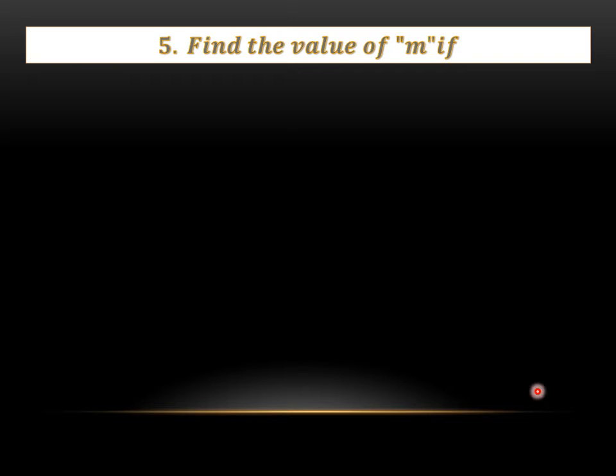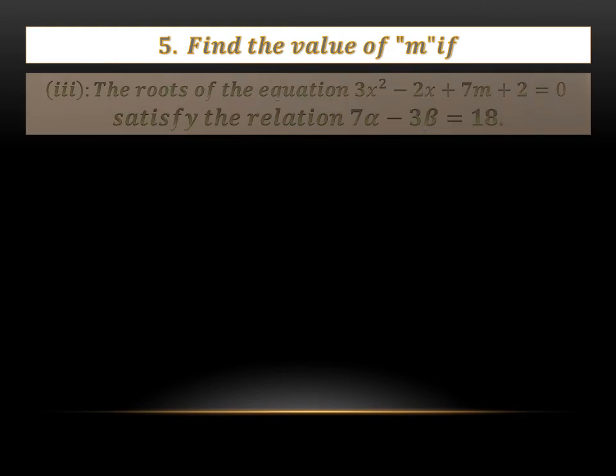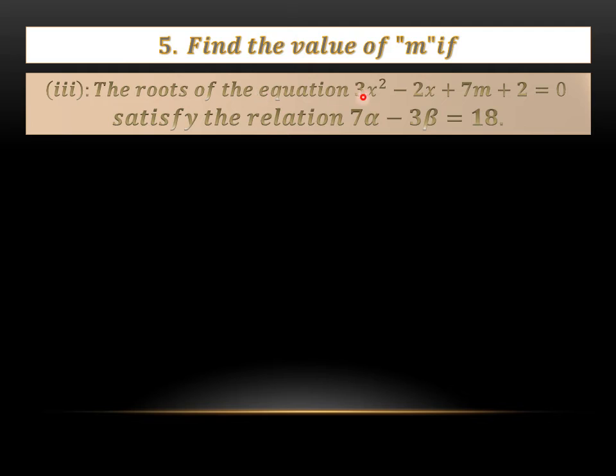So the third part of question number 5 is: find the value of m if the roots of the equation 3x squared minus 2x plus 7m plus 2 equals 0 satisfy the relation 7 alpha minus 3 beta equals 18. So first of all, we have to find the sum and the product of the roots, and to do that, we need to get the values of a, b and c. We know that the coefficient of x squared is a, which is 3, the coefficient of x is b, which is minus 2, and the constant term 7m plus 2 will be c.